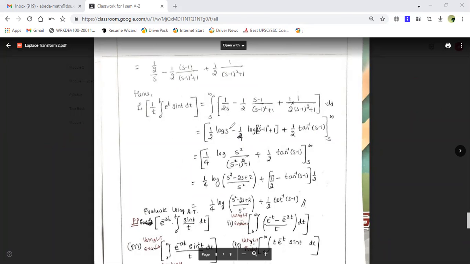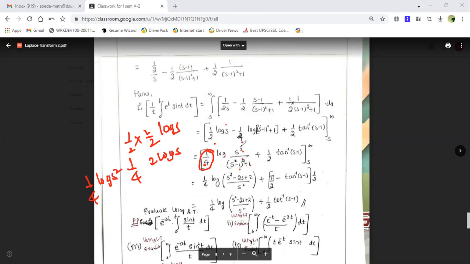then I need here s square, because here it is s square. So what I do here, guys, if you see this 1 by 4, I'll multiply and divide by 2 with this term. So this will be equal to 1 by 2 is there, multiplying and dividing with 2 log s. So this will be 1 by 4 times 2 log s. So 2 log s means 1 by 4 log s square. So this will become log s square, 1 by 4. Here also 1 by 4 is there. I take this 1 by 4 completely out. It is log of s square upon (s minus 1) the whole square plus 1.